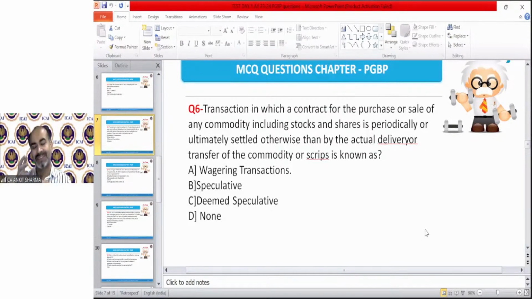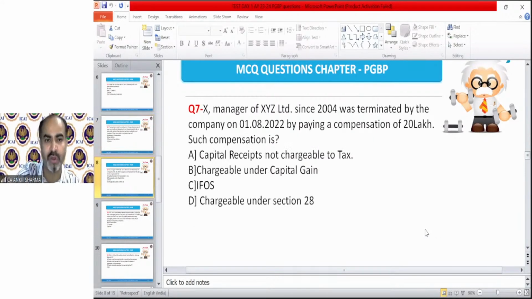Question number 6. Technically, this is the definition of what? Wagering, speculative, deemed speculative, or none. We have discussed it in the last session. Okay. The correct answer is B, and that was sent by Noor, Bhumika, Kavita. Well done. So that is question number 6. The correct answer is speculative transaction. Moving on to the next, question 7.